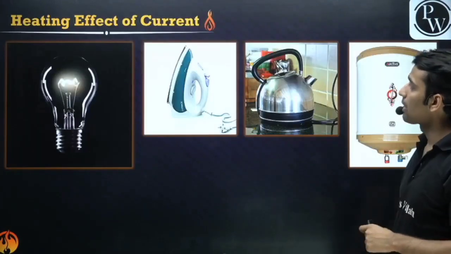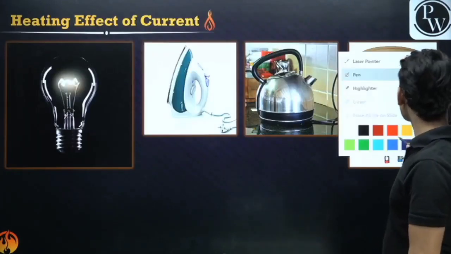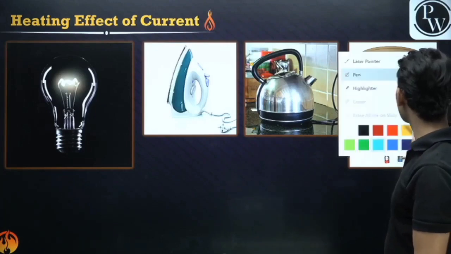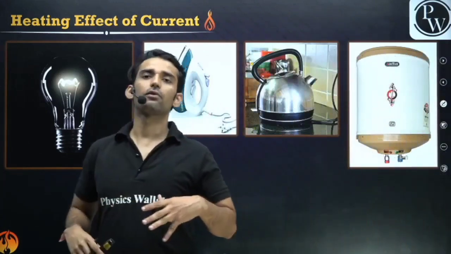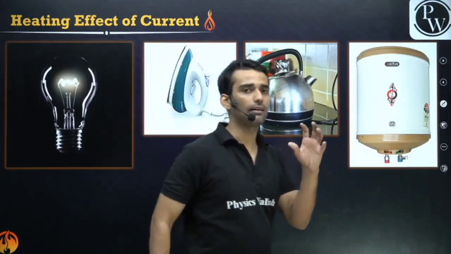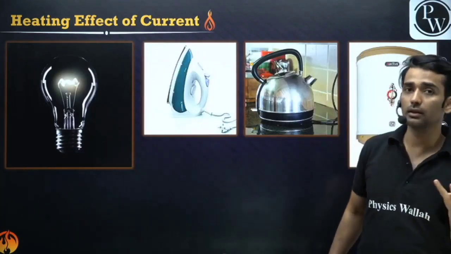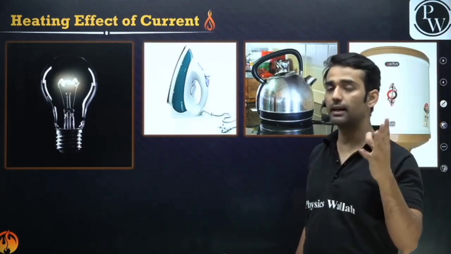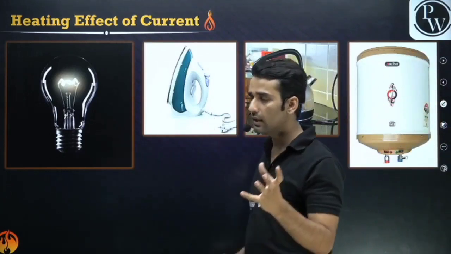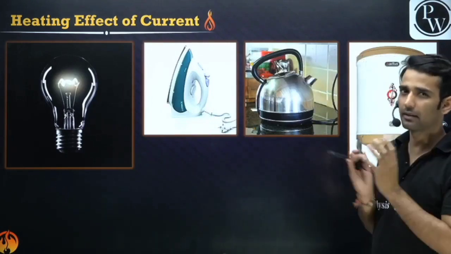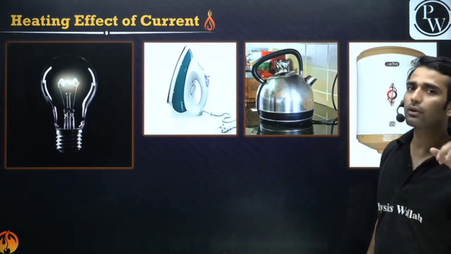Okay. Now next is the heating effect of electric current. Guys, whenever there is a flow of current across any circuit, the temperature of the circuit increases. It starts to heat up. Why is it so? Because the electrons collide, and the temperature increases, right? So it's an effect of current.